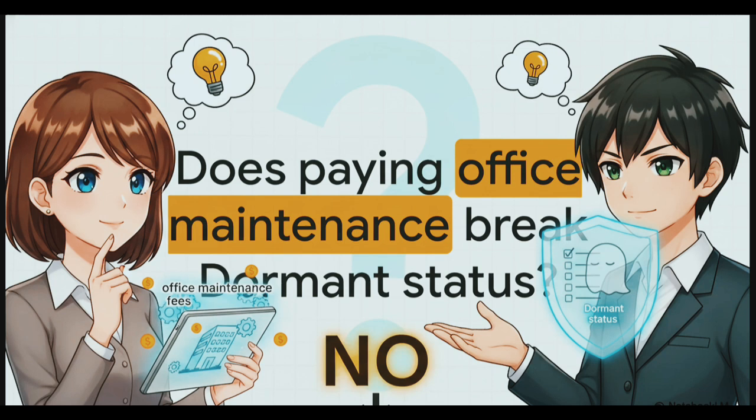To wrap up this explainer, let's test your conceptual clarity. We know that paying routine office maintenance doesn't break dormant status. But think about this for your next case study question. What happens if a dormant company suddenly receives a massive, completely unexplained foreign dividend? Does our shadow ninja get exposed immediately? Or is it another exception? Apply the rules we just discussed, keep studying hard, and I'll catch you guys in Part 8.